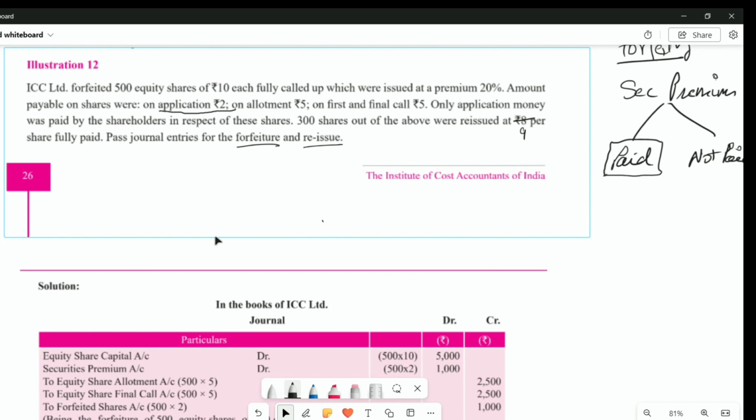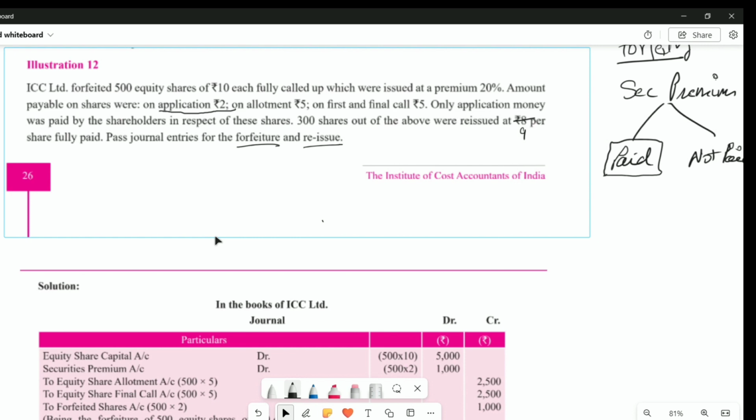So in the forfeiting entry, how much is given there? How much is called up? They can use the word called up or paid up. Called up means the company asked shareholders to pay. So how much was the called up amount there? 10 each. 10 each fully called up, right?